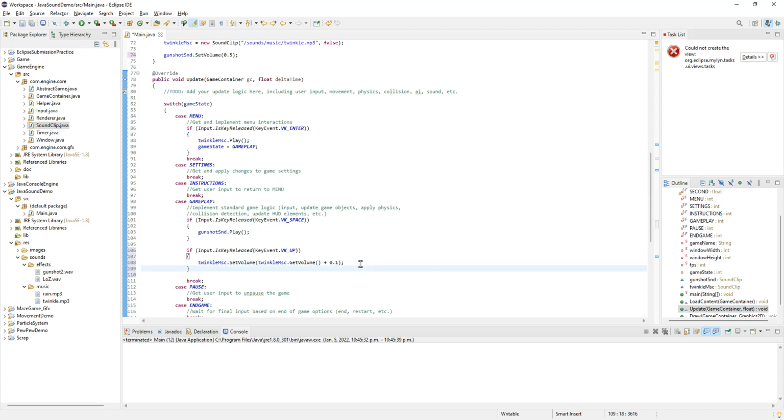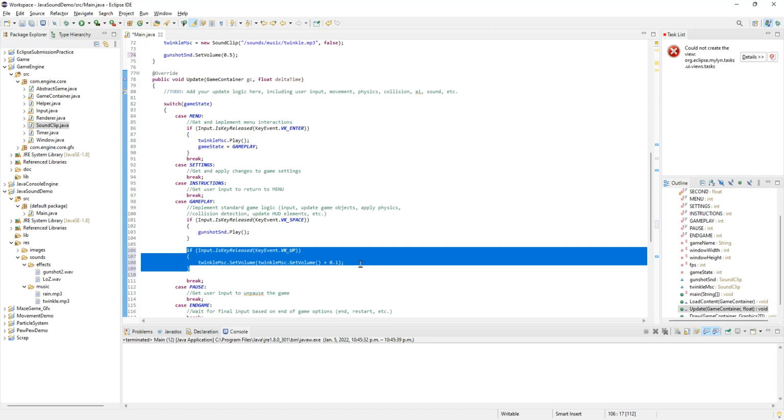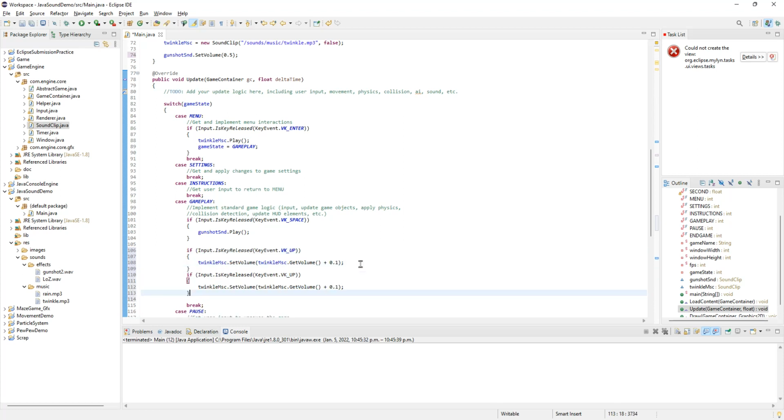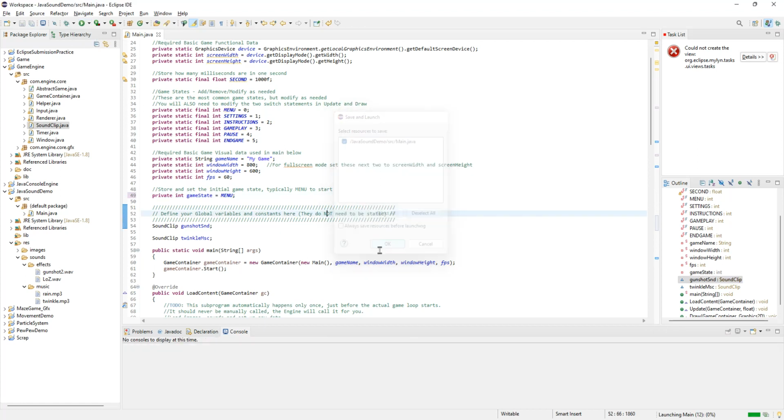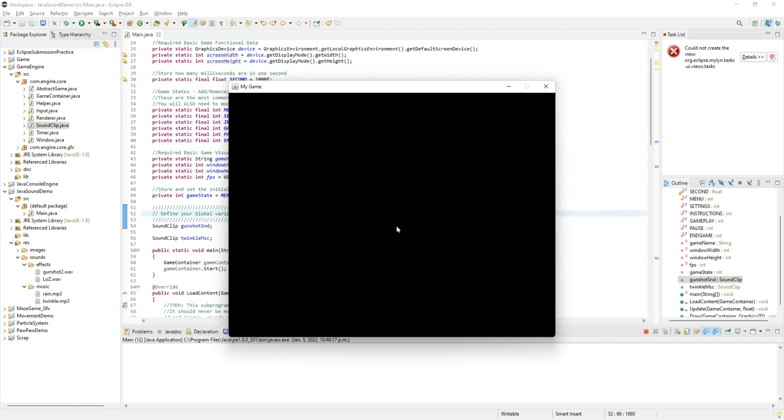Now, of course, if we want to go up with the up arrow, then we also want to go down with the down arrow. So let's do an else if we get down, and let's subtract 0.1. So it's going to go up, or it's going to go down. So let's give this a try. That means we need to have the music playing. So we're going to use this menu to get into the gameplay, so it starts the twinkle music. That means we have to start back in menu. Let's try this again. Hopefully I didn't break anything. So enter key to get to gameplay.